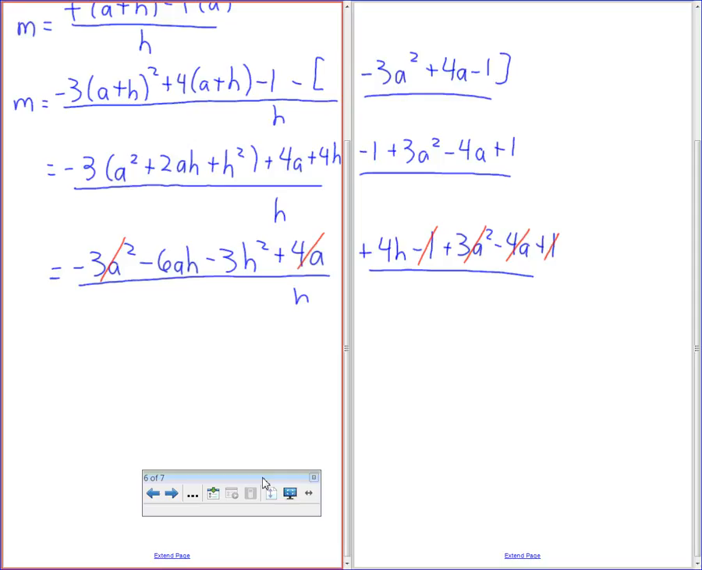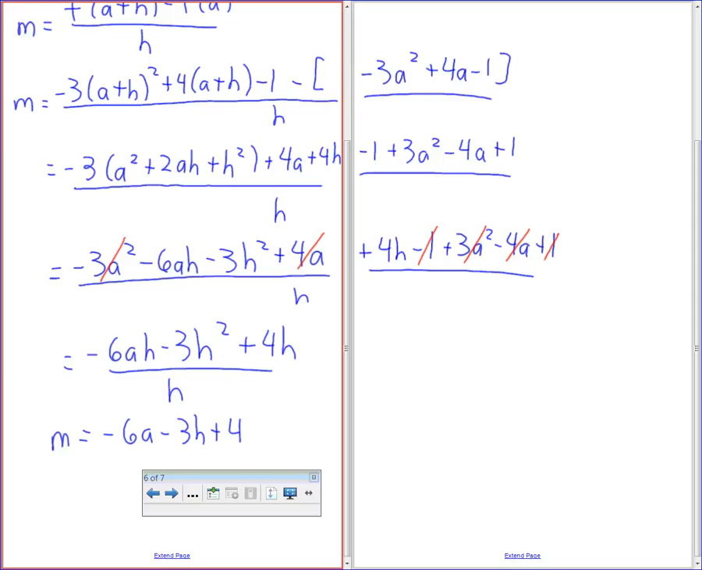Every single time. If it doesn't, there's going to be a problem, because you want to divide by h, right? And none of those things in the f of a will have an h in it, so all of that has to cancel always. All right. So to finish this up, we're going to say that m equals, what is that? Negative 6ah negative 3h squared. So m is equal to negative 6a minus 3h.